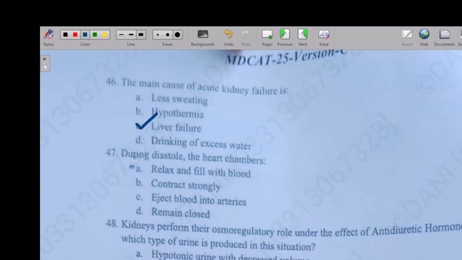So the next question is: during diastole, the heart chambers relax and fill with blood, contract strongly, reject blood, and arteries remain closed. So the right option is option A.